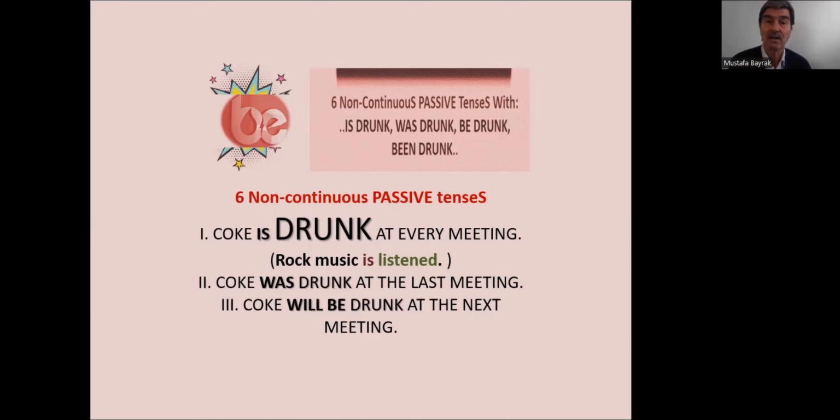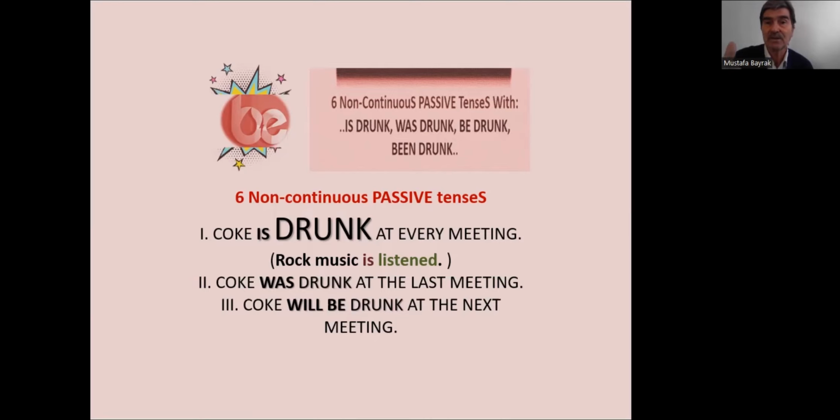Will be drunk. Okay. So, is drunk, was drunk, will be drunk, can be drunk, should be drunk, must be drunk, has to be drunk, or used to be drunk. Being drunk with perfect tenses: has been drunk or had been drunk.